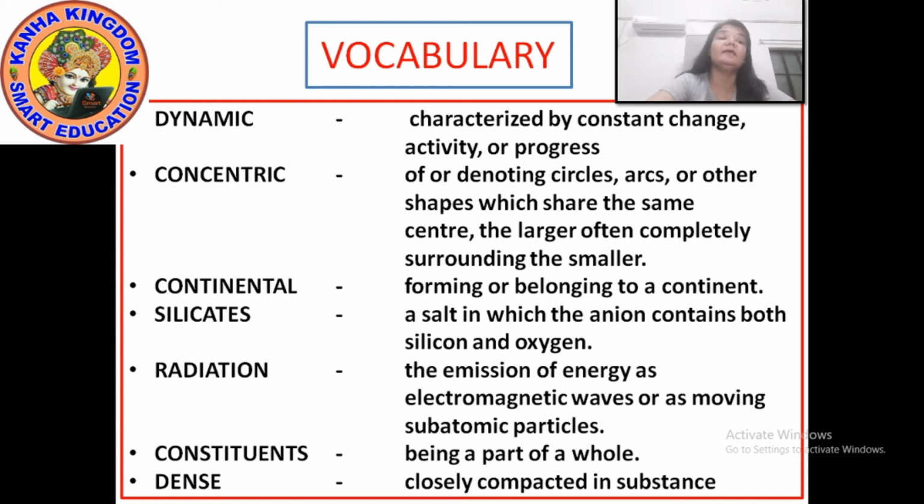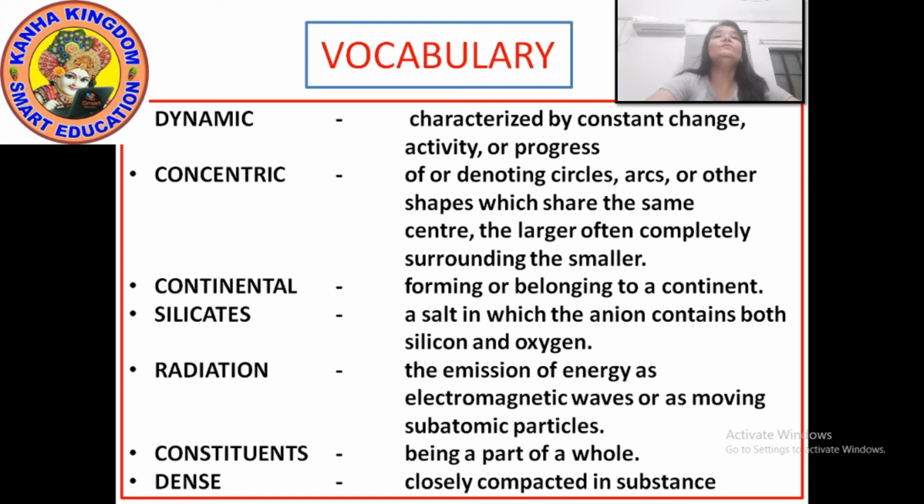Next is silicates, S-I-L-I-C-A-T-E-S. Next, radiation, R-A-D-I-A-T-I-O-N. Next, constituents, C-O-N-S-T-I-T-U-E-N-T-S. And the last is dense, D-E-N-S-E. I hope you have noted down the vocabulary.